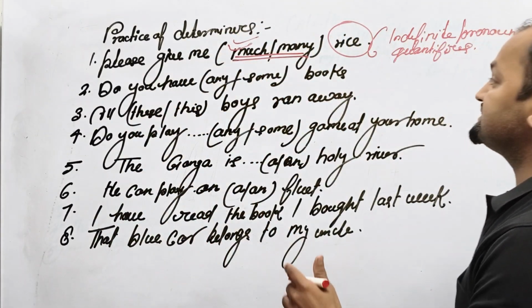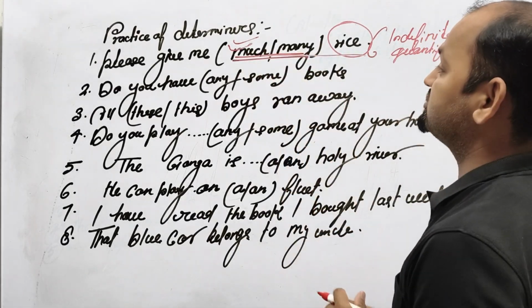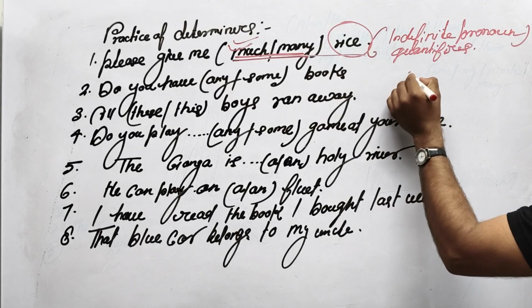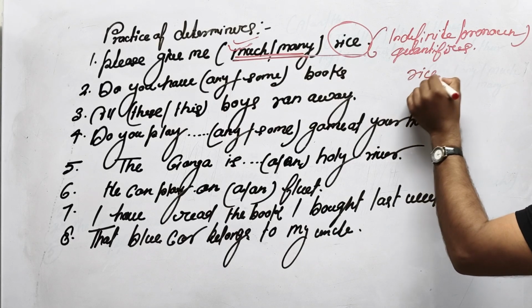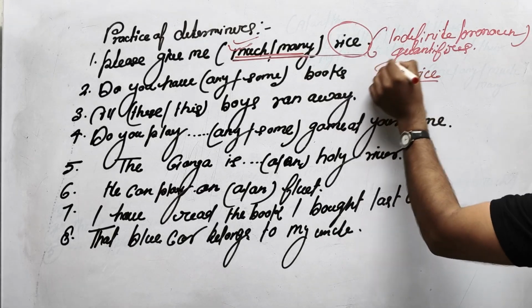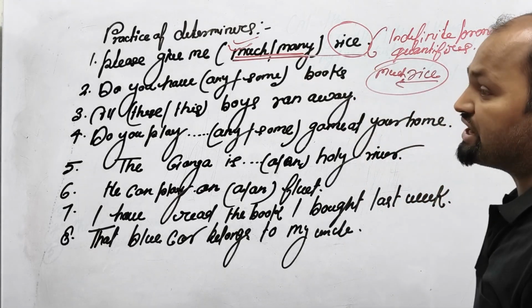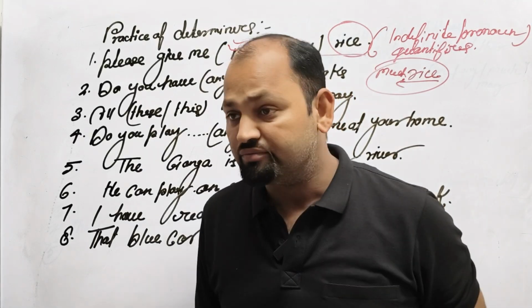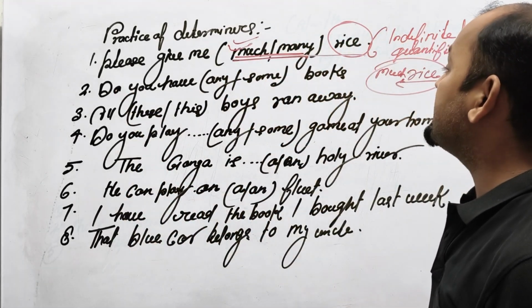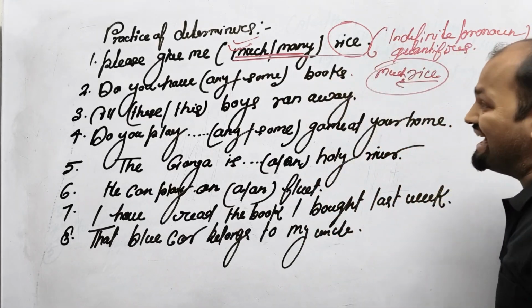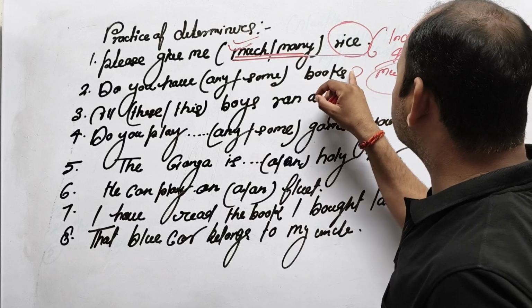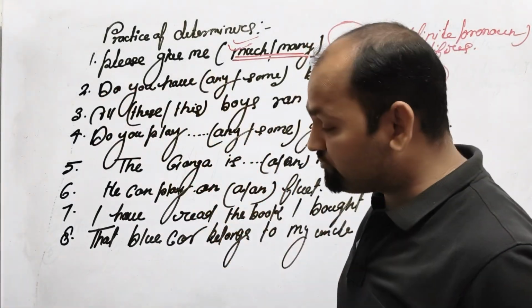Second thing, are you understanding? This is the determiner, of course, because rice is a noun. Just before the noun I used much. So along with that, much rice, we can call it a determiner. In the second example you are looking at: do you have any, or some, books? Students are confused about what I am saying. I am asking: do you have any or some?